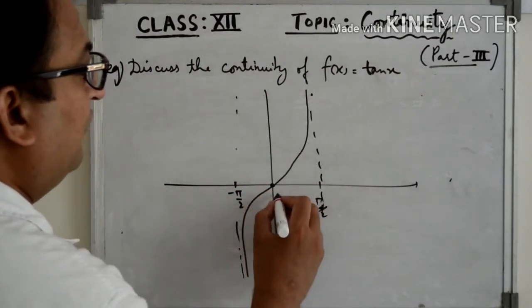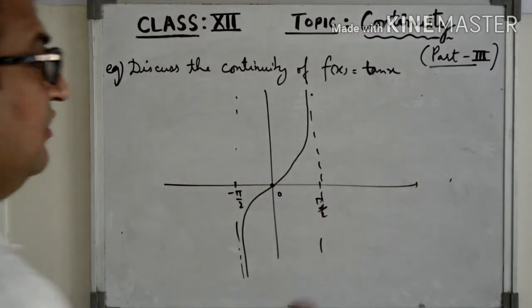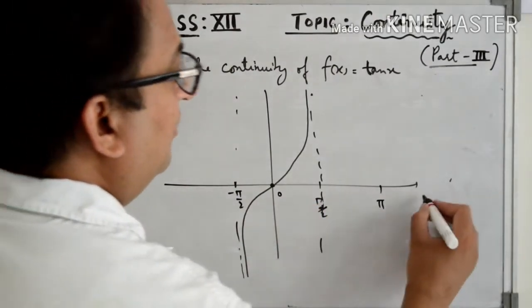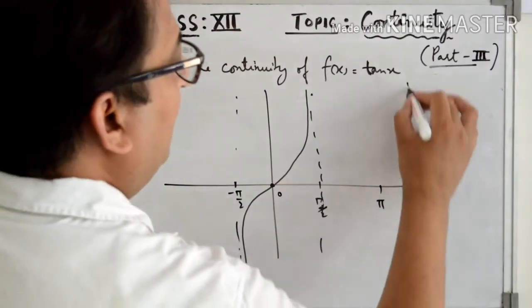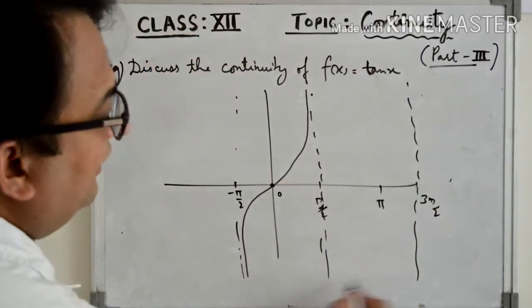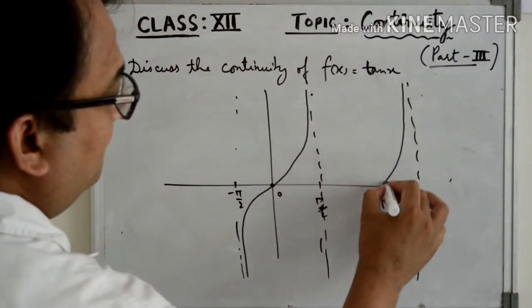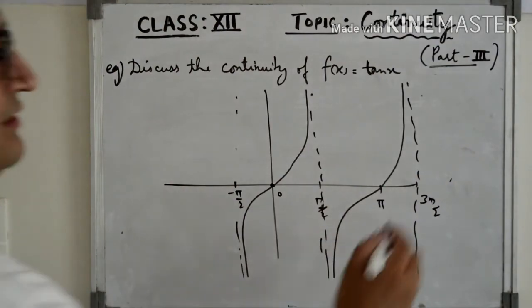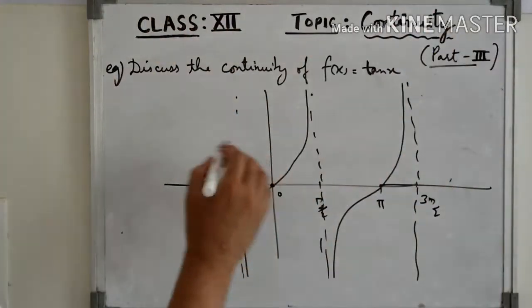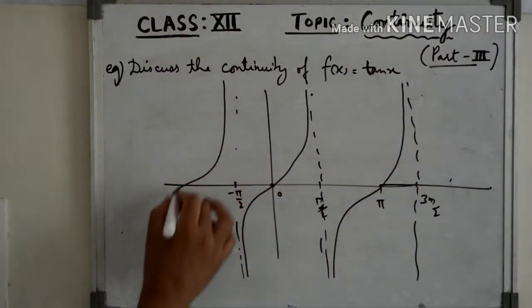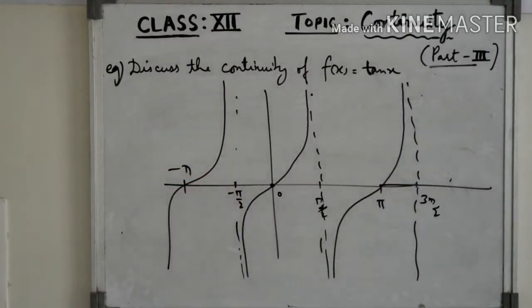The value of the function tan x is 0 at 0. Then at pi again it is 0. Then between pi by 2 and 3 pi by 2 again it looks like this, and it goes on like this on either side, right? So this is the graph of tangent x.